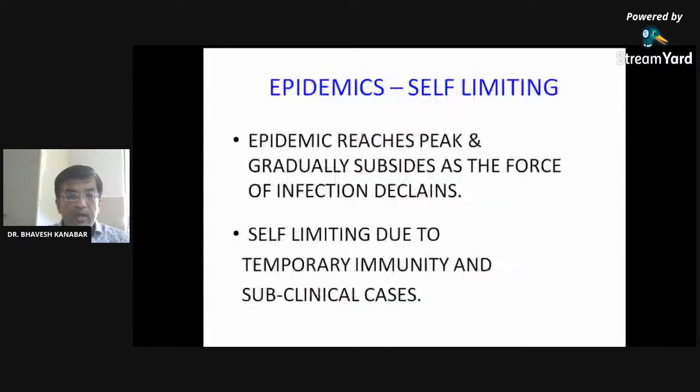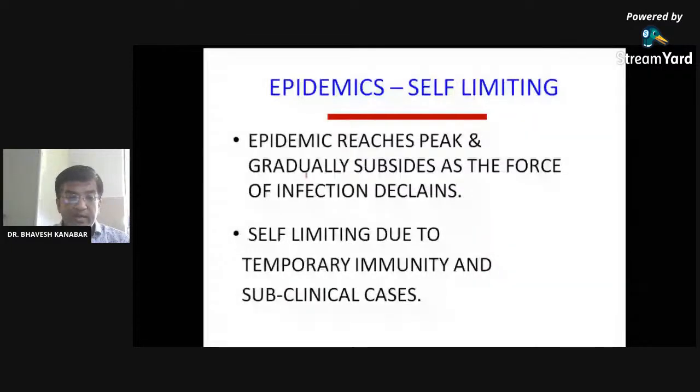Epidemic is self-limiting. It can reach a peak and gradually subside as the force of infection declines, right? It is self-limiting due to temporary immunity and subclinical infection, because it can decrease by itself.